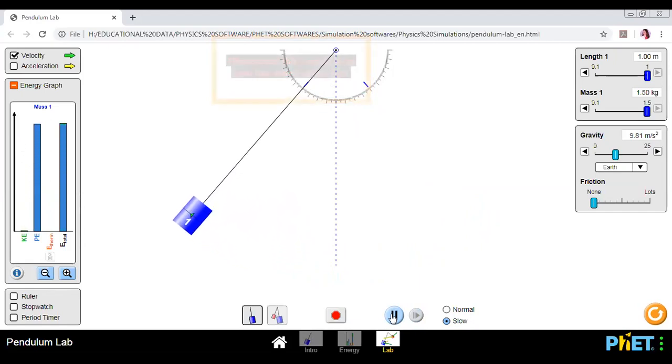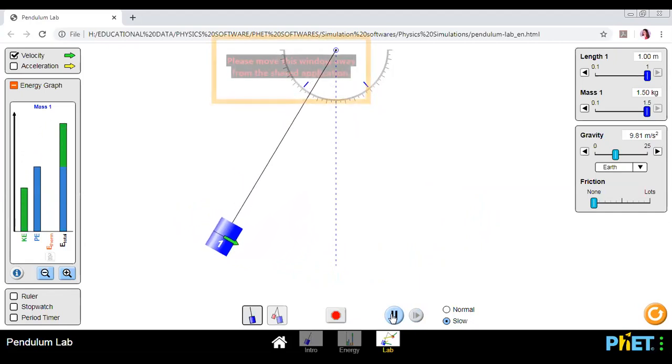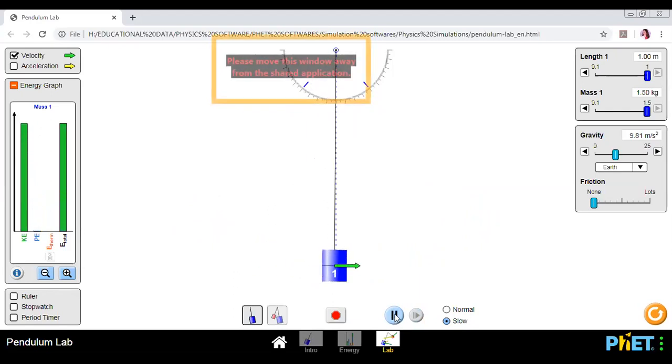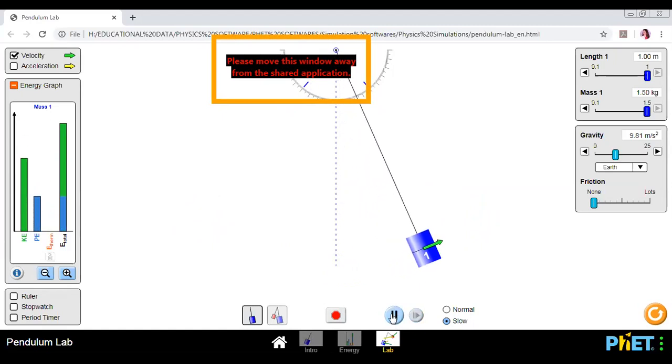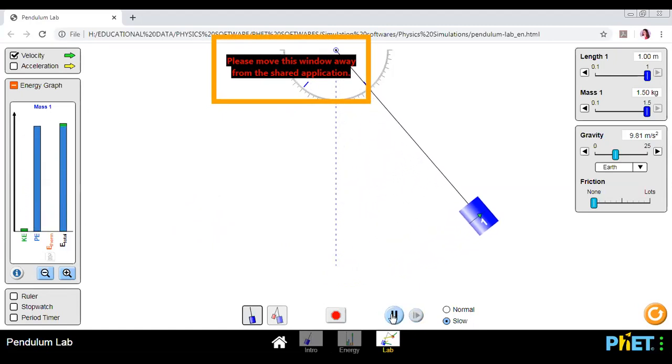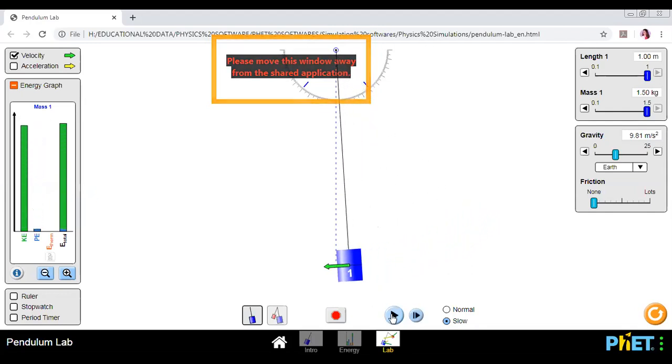This size of the arrow is a parameter of velocity. So you will find that the velocity is maximum, and that's why the kinetic energy is also maximum at this position. Getting it, class? The kinetic energy and the potential energy are interchanging. Why is the kinetic energy maximum at the mean position? Because the velocity is maximum.